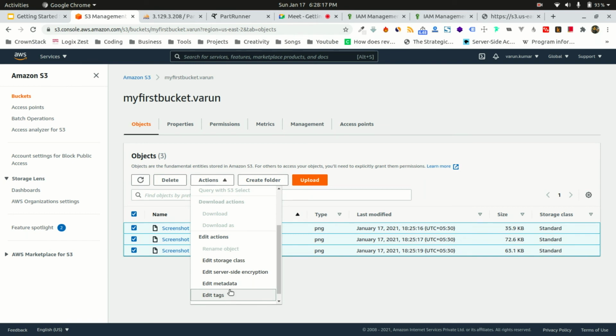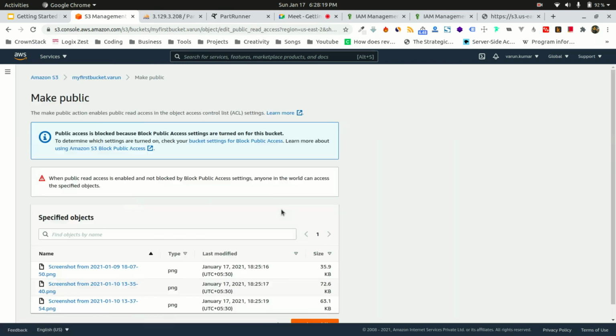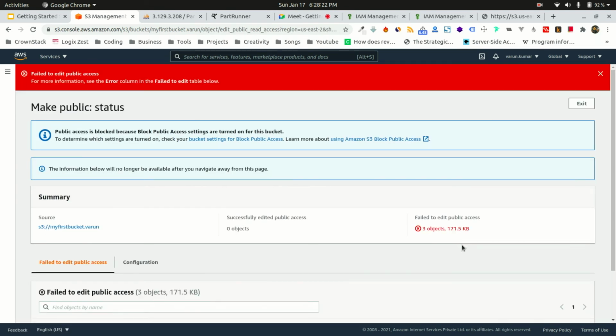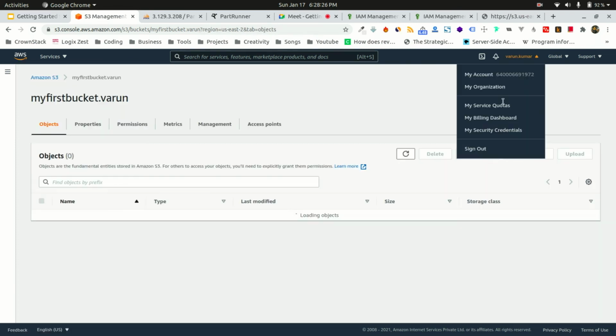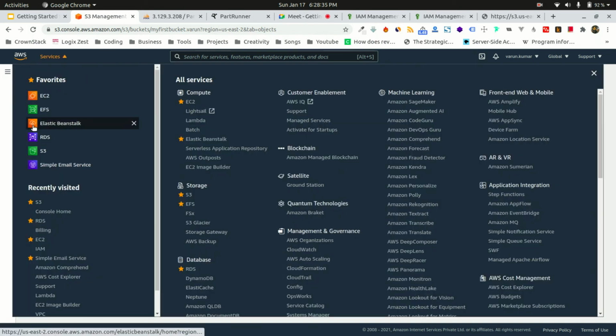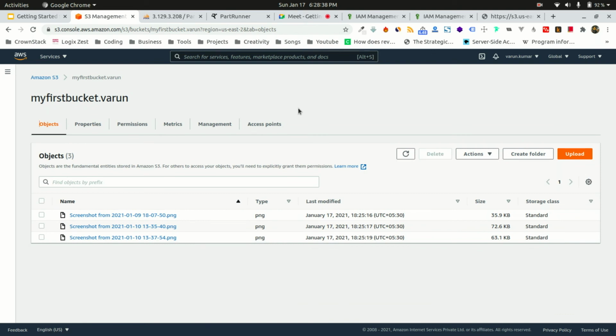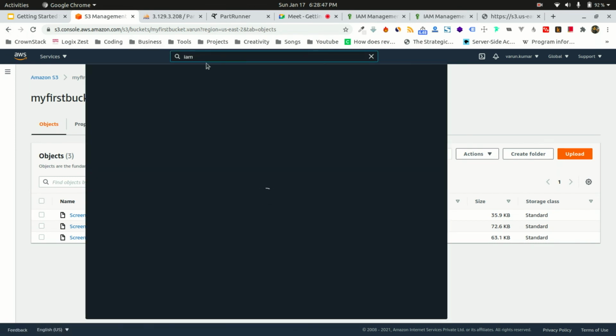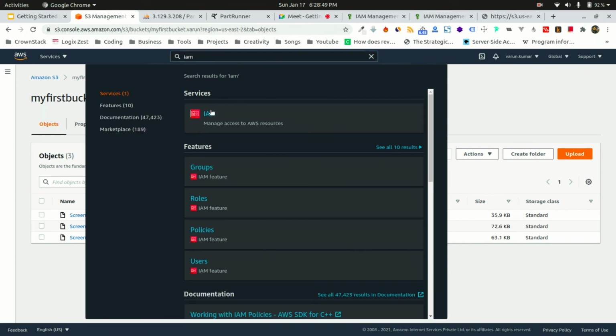This is the last time I'm doing this. Okay, it seems like my root account does not have permissions to do this, because while configuring the IAM user for Vinay, I gave him the permissions. So it's possible that the root user might not have the access to everything. Okay, so I don't have permissions, but again I can go to my IAM account. Oh, sorry, I don't have an IAM account because I'm using my root user.